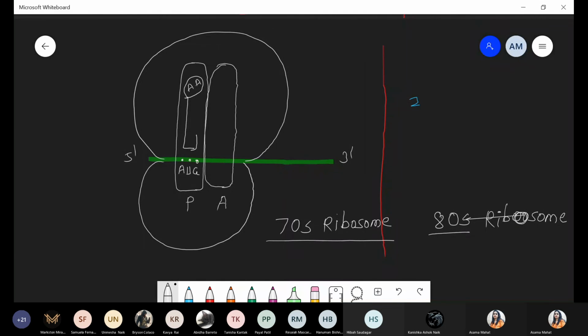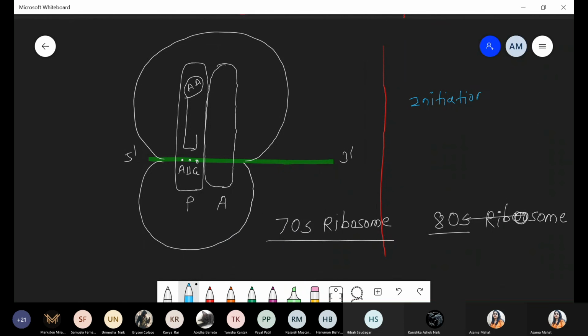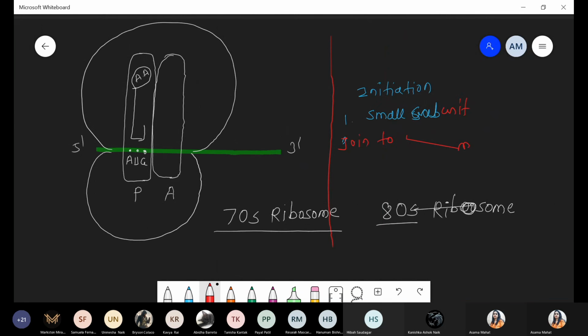So commonly we are talking about the steps, that is initiation. Initiation has a total of 3 steps. Number 1 we discussed, that is small subunit joined to messenger RNA.